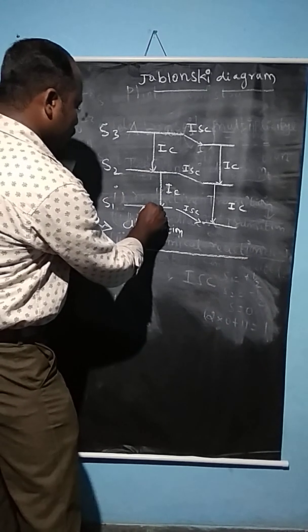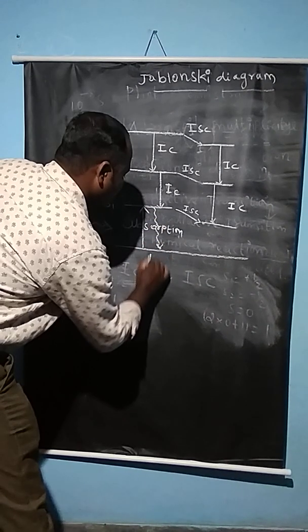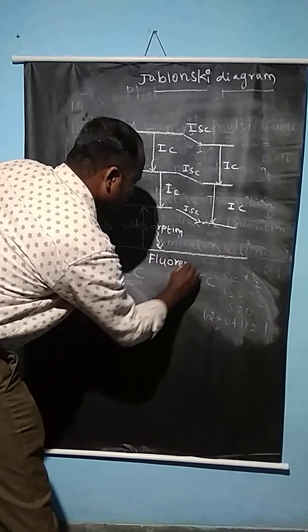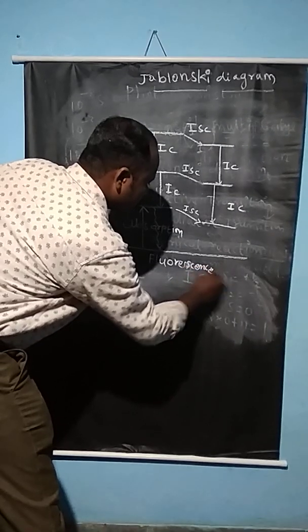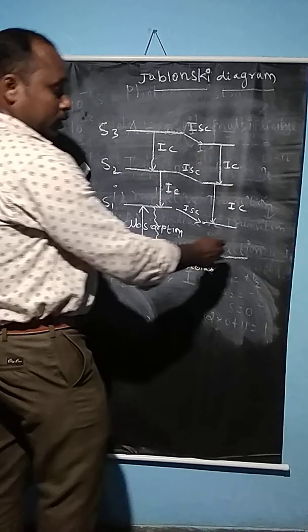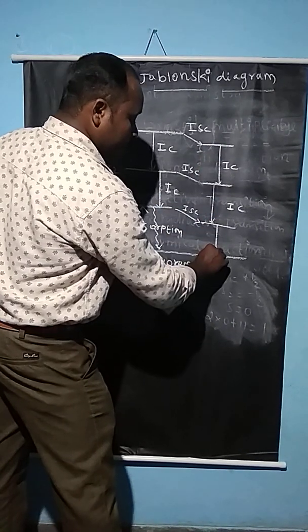Here S1 to S0, this emission is called fluorescence. In the case of forbidden transition, there is an emission of light, that is, the de-excitation of light from